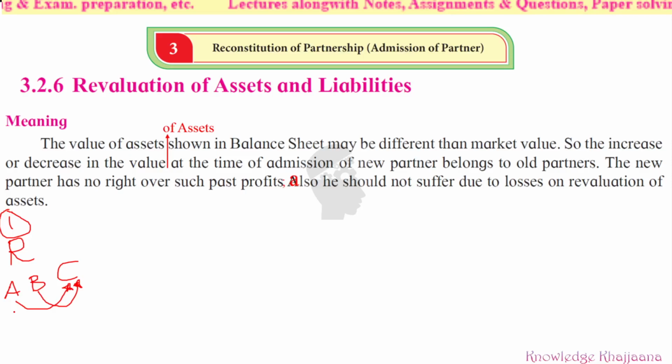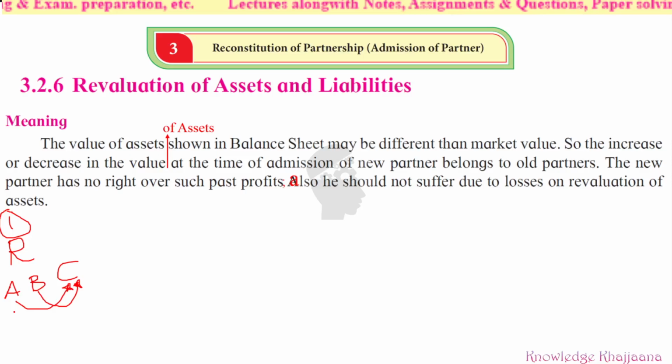If we are admitting a new partner, then we have to calculate new profit sharing ratios. And whatever has been brought in by the new partner, the capital and the goodwill, the treatment of that should be done.